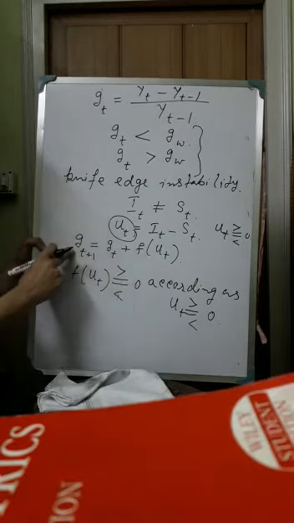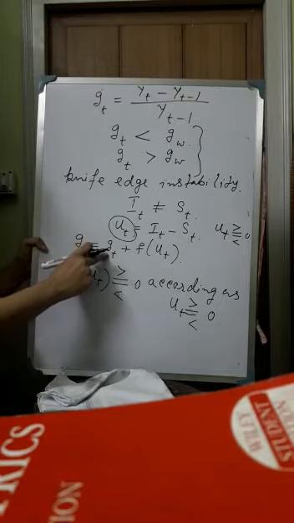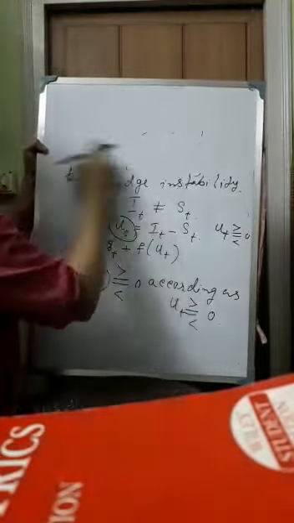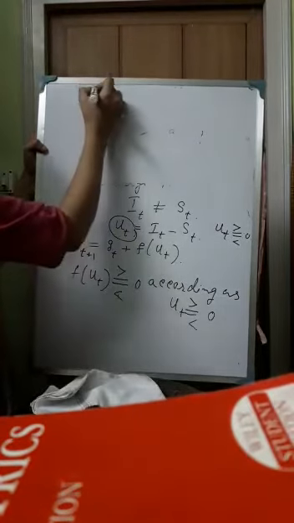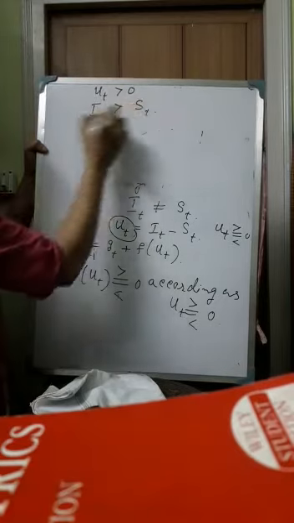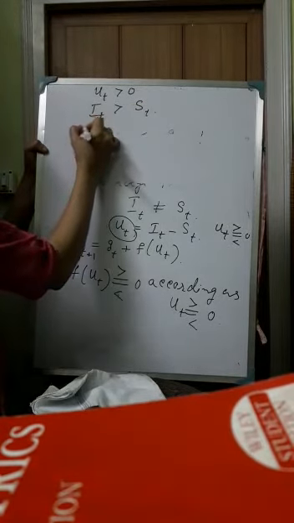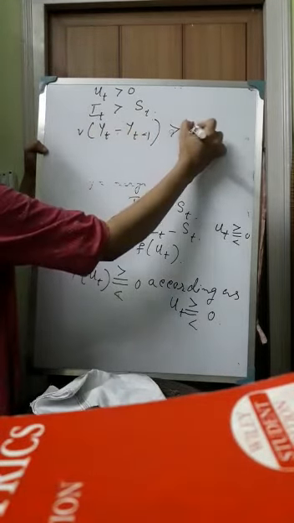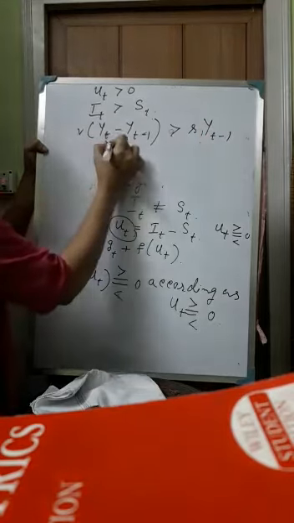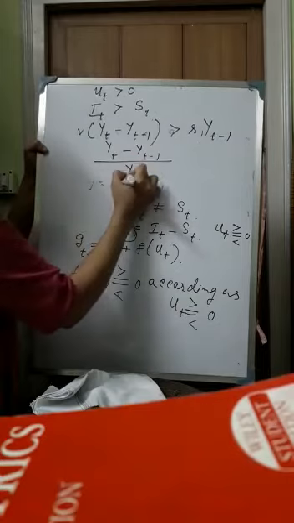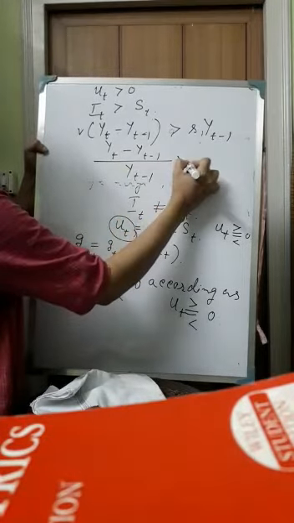So this is the growth rate in time period t+1 and this is the growth rate in time period t. Now suppose initially Ut is greater than 0. So when Ut is greater than 0, then it is greater than St. Now what is it? It is v into Yt minus 1. And what is St? St is s into Yt minus 1. So from here, by changing the side, we get Yt minus 1 divided by Yt minus 1 is greater than s by v.